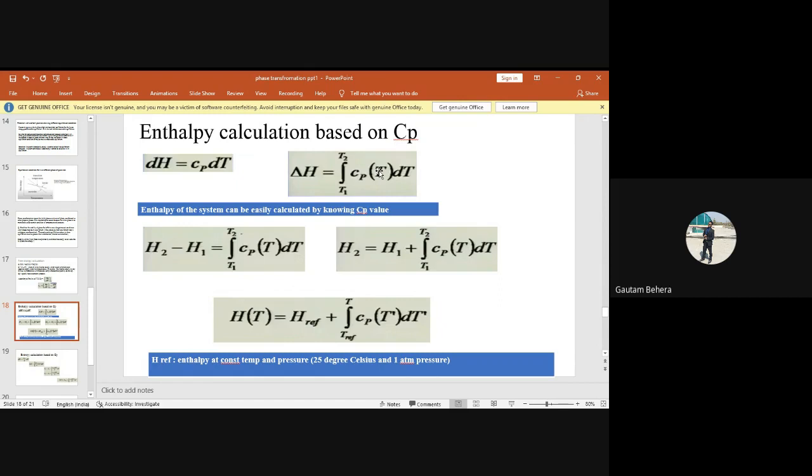I think up to this it is clear. So del H is equal to the integral from T1 to T2 of Cp dT. It is okay. So now can you tell me what is the difference between this del H and this dH?